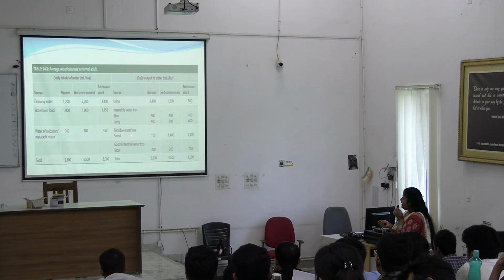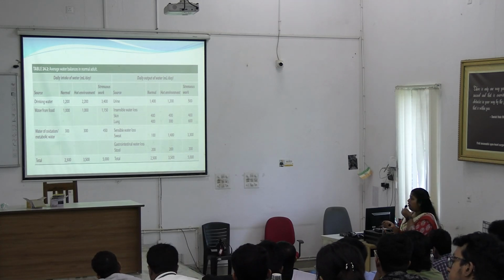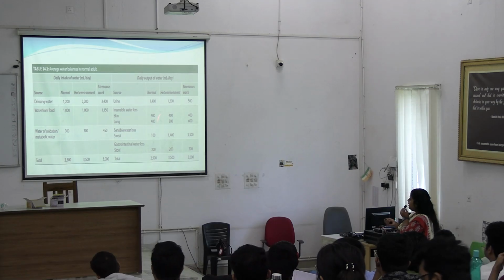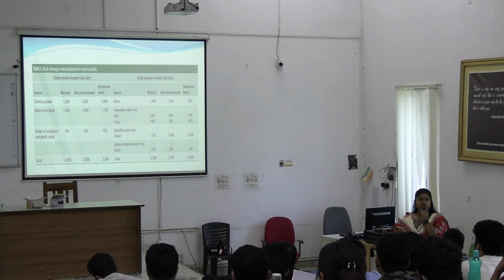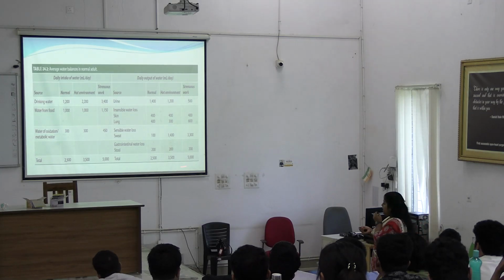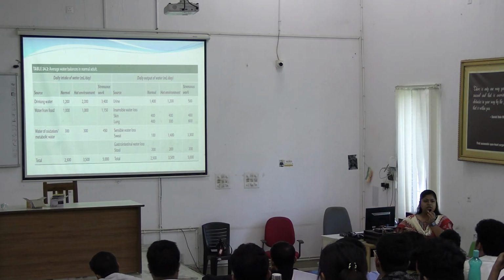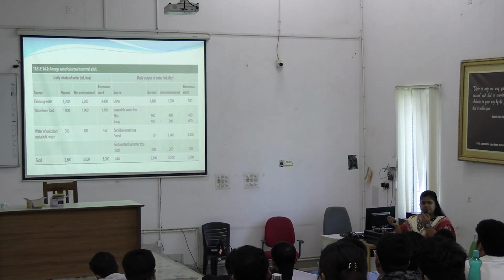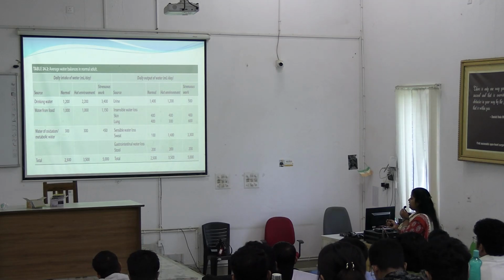Sensible water loss or sweat, in normal condition it is very less. In hot environment the sweat is approximately 1.4 liter, and in case of strenuous work it increases up to 3.3 or 3.5 liter. Now the gastrointestinal water loss with stool is fixed, more or less 200 ml.